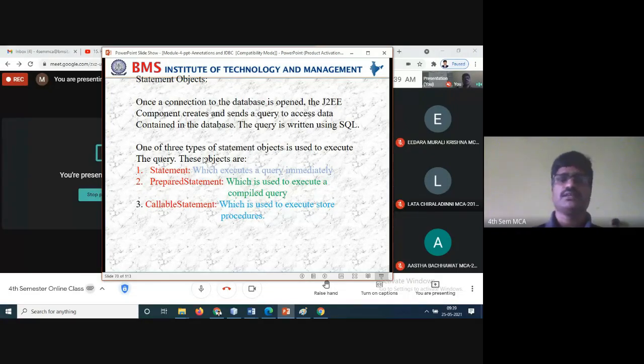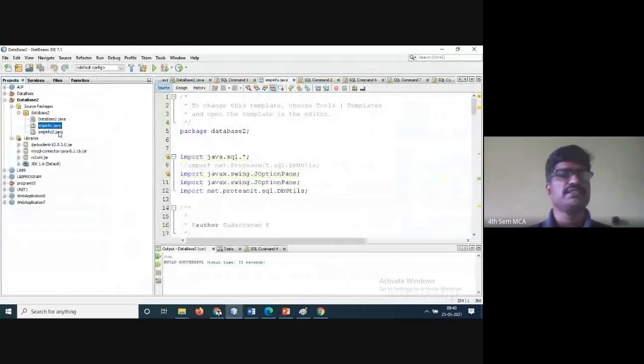Then there is the prepared statement, which is used to execute a compiled query. This statement is used whenever you are executing the programs, at compile time, so that statement will be executed. For an example, I'll show you some of the things I have done here.